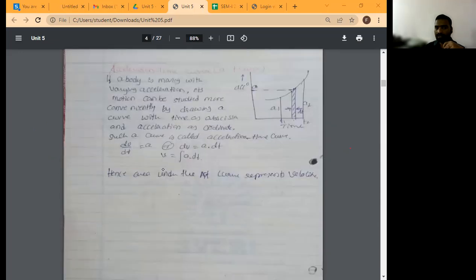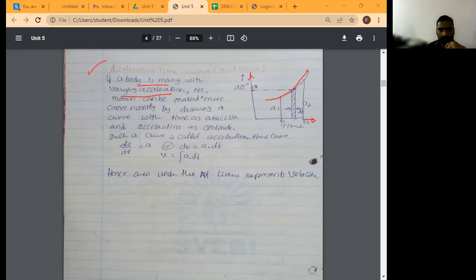And the next one, the third one, is the acceleration-time curve. Acceleration is taken along the y-axis and time is taken along the x-axis. So this is a curve which is moving like this. If the body is moving with varying acceleration, it is varying. If it is constant, it will be a horizontal line.